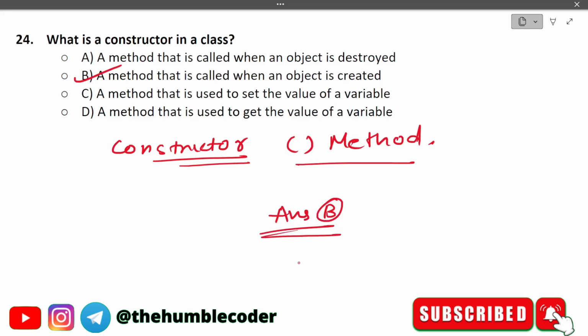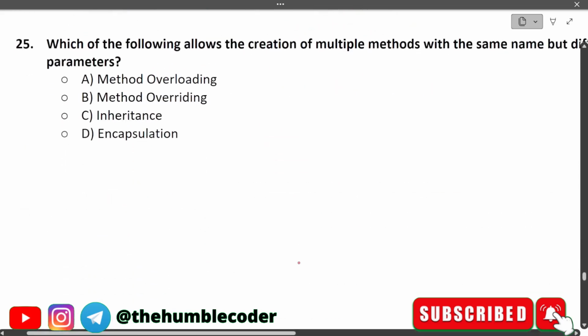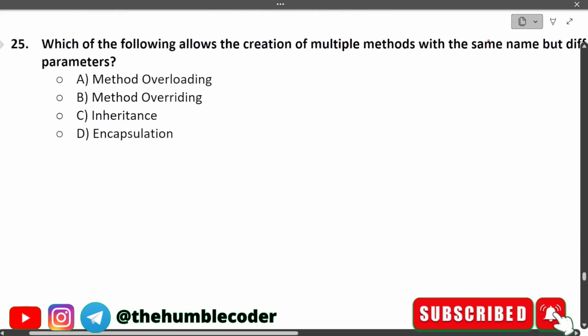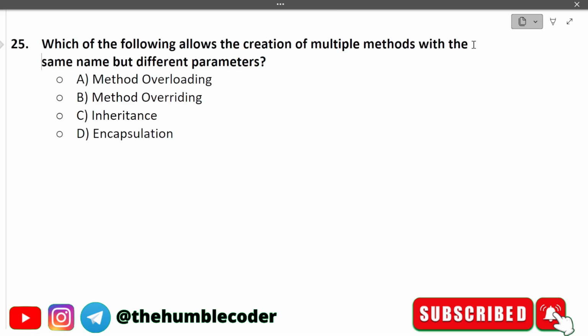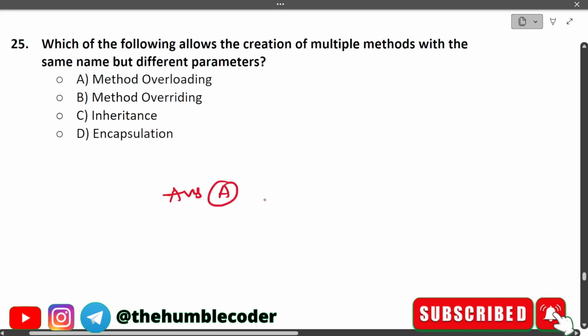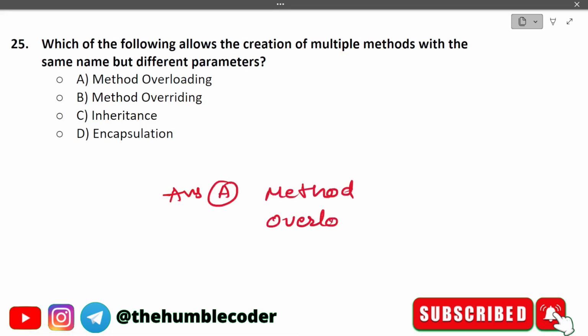Let's now move on to the next one. Which of the following allows creation of multiple methods with the same name but different parameters? We have different options again: method overloading, method overriding, inheritance, and encapsulation. The correct answer in this case would be option A, which is method overloading. Moving on to the next one.